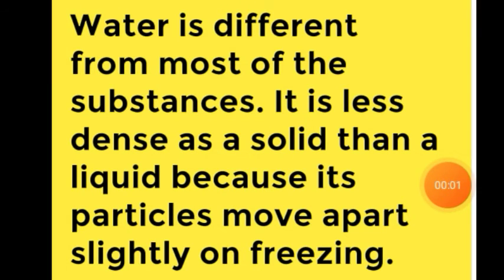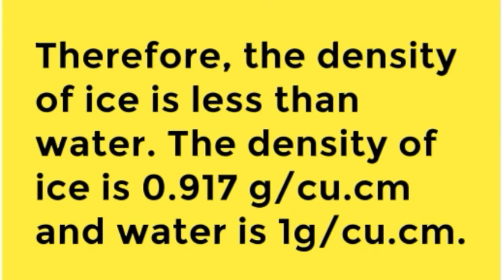But water is an exceptional case. It is different from most of the substances. It is less dense as a solid than as a liquid because its particles move apart slightly on freezing. Therefore, the density of ice is less than that of water. Its density is 0.917 gram per cubic centimeter, and that of water is 1 gram per cubic centimeter. So, ice is lighter than water.